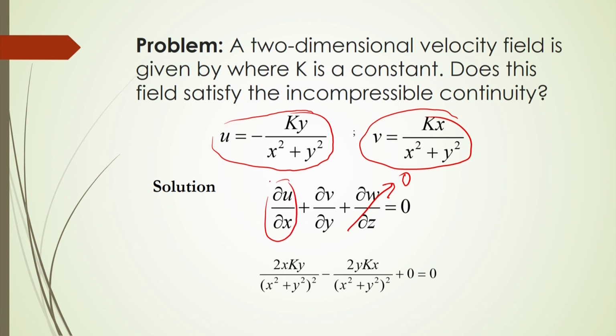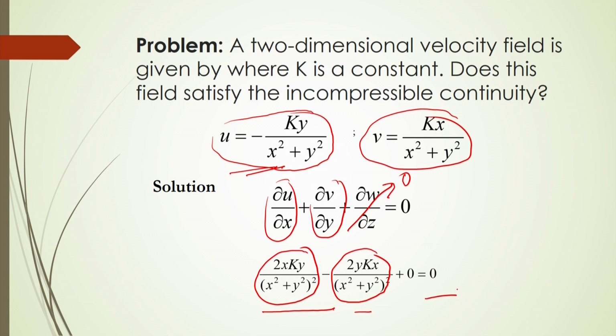∂u/∂x from these equations, after derivation, will come like this: 2xky by (x² + y²)², whereas ∂v/∂y will come as 2ykx by (x² + y²)². So, these two terms are equal and opposite, so they will cancel out, and finally it will come 0. That is why this 2D velocity field will follow the continuity equation.